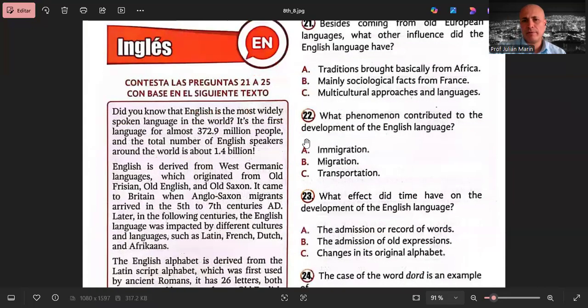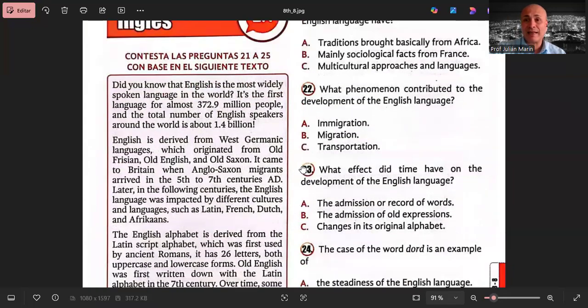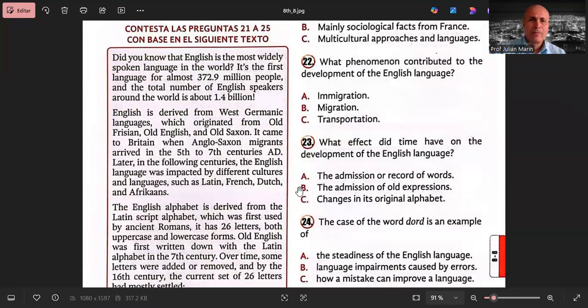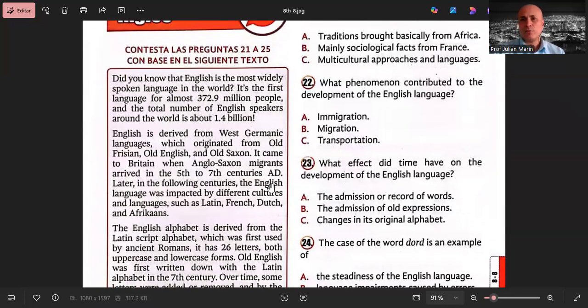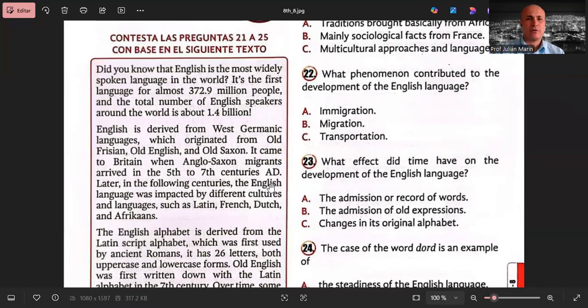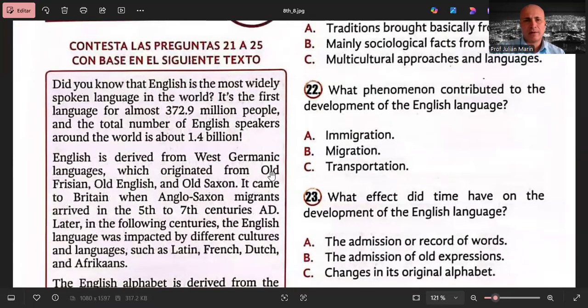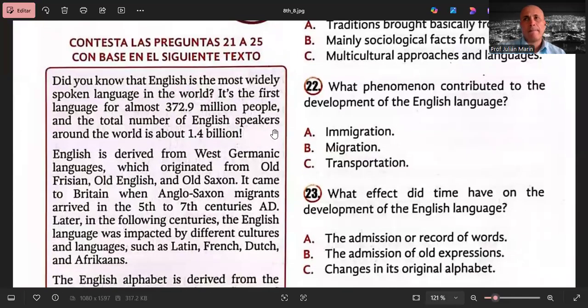Okay, so over here, very simple. We're going to read the text, and then we're going to start evaluating one question at a time, and also analyzing which would be the best option for each of those, and why, right? Let's start by reading. Most of the times, these readings are selected with the intention to catch the attention of the reader. So you're going to find a pattern that the text will be interesting, bringing information that would also be appealing for the reader. Okay, so let's start.